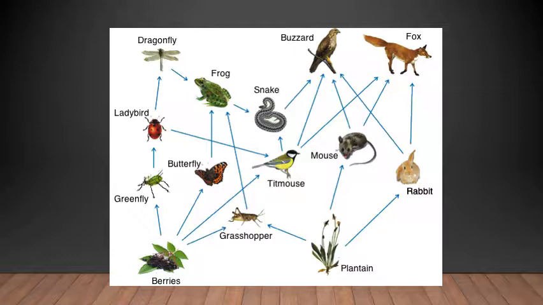The interconnection between the producers and the consumers is called a food web. This picture, when you see, it looks like a web, right? A spider's web. It just looks like a spider's web, nothing but it is just connected with each other. Okay, that is called the food web. Food web means it is the interconnection between different producers and consumers in an ecosystem.